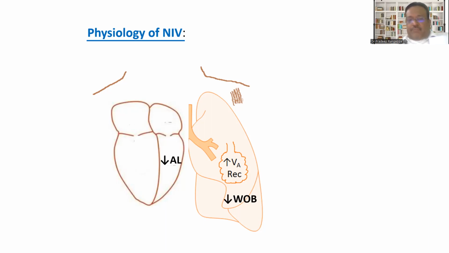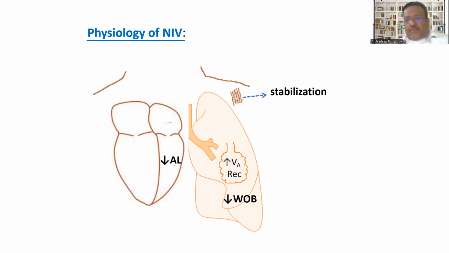That's the third. Most importantly, NIV is shown to have a significant effect on heart failure by reducing the afterload, which I'm sure all the listeners would agree HFNO fails to do. HFNO is not a modality which has an effect on reducing the afterload on the heart. HFNO also is not helpful in stabilizing the chest wall, especially in a trauma situation where you may have a flail chest.